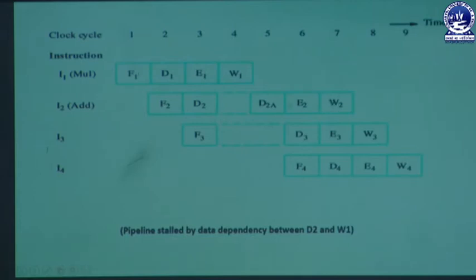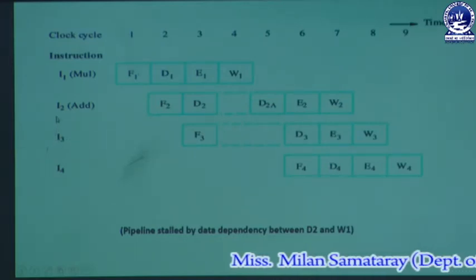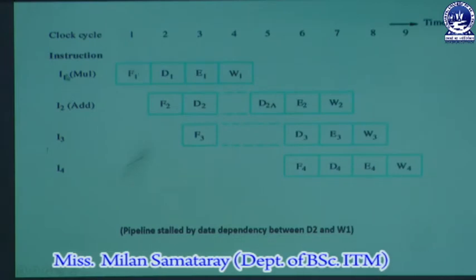And here you can see only this one instruction depends on the execution of the other instruction, but there is no dependency between instruction 3 and instruction 2 or instruction 1.